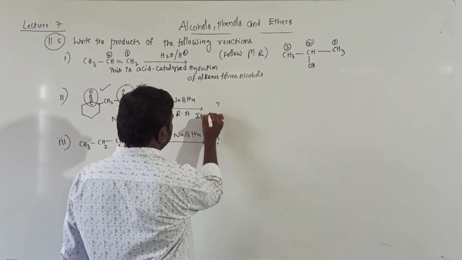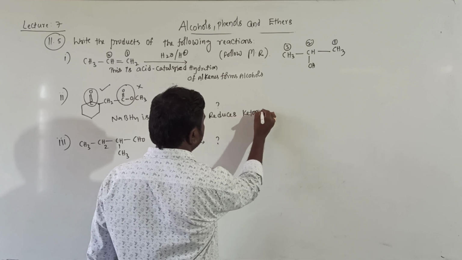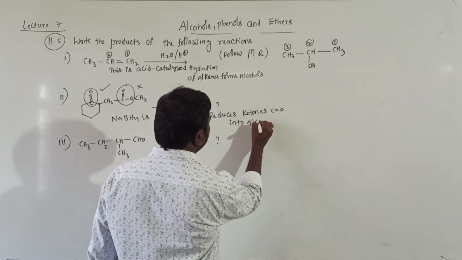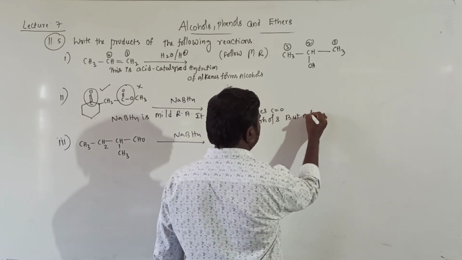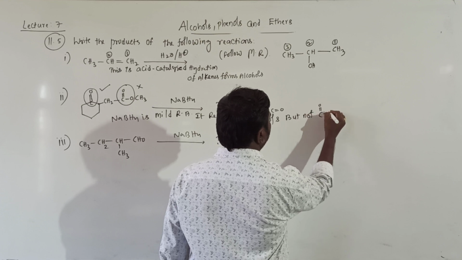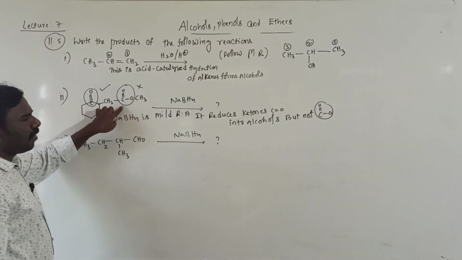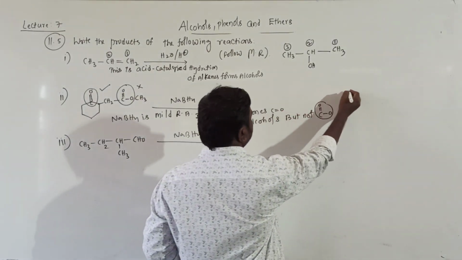It reduces ketones, that is C double bond O, into alcohols, but not the ester C double bond O. Getting it, all of you? It means this will not change, it stays as it is. C double bond O is converted into C-OH.